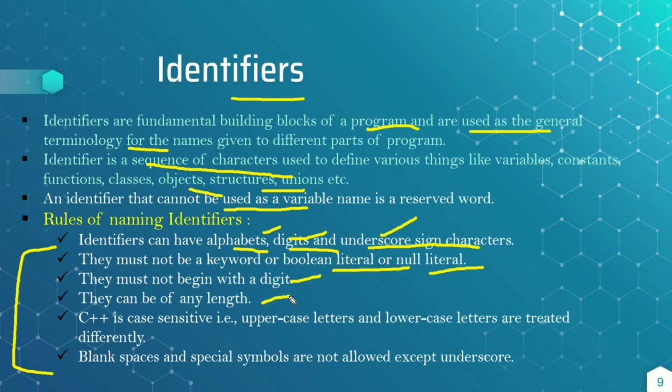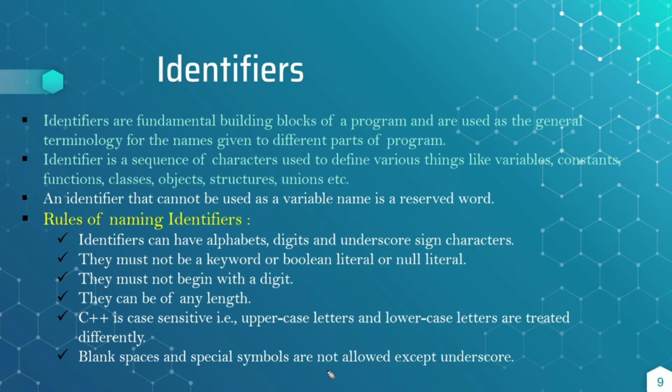They can be of any length. They can begin with, sorry, they can begin with alphabets, that is characters, or the underscore character. And this is case sensitive, which means uppercase and lowercase letters are treated differently. Blank spaces and special symbols are not allowed except underscore. Only the special character underscore can be used within identifier names. No other character can be used in identifiers.